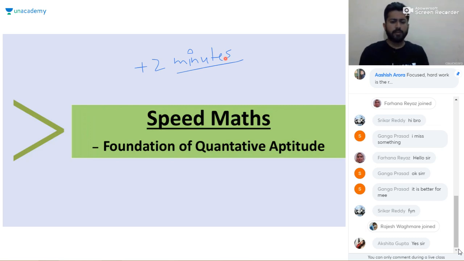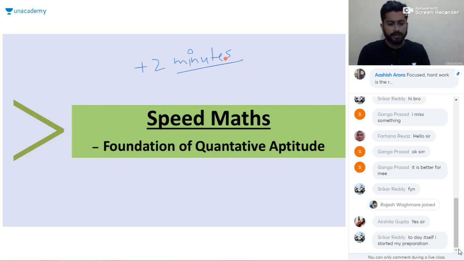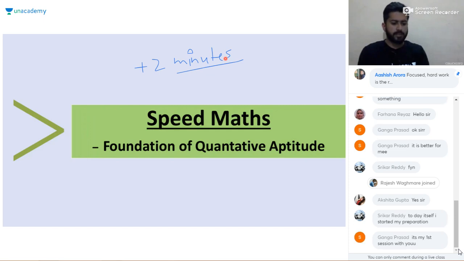And in this session, we are going to learn some very important things, like how to add, what is the best way to add, and then subtraction, then multiplication, and then the base method, calculating square roots and cube roots.